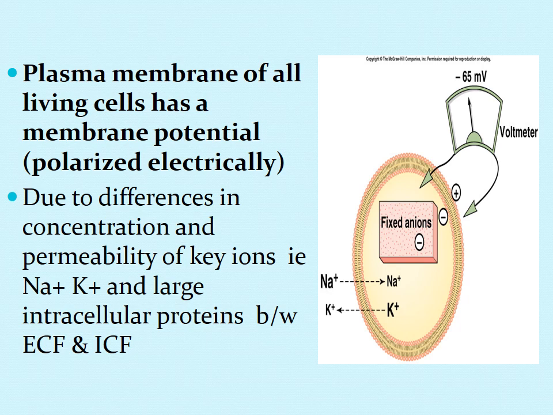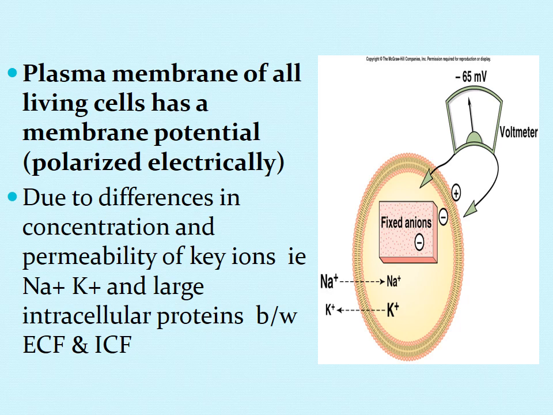Here we don't have the charge as such, we have ions which have positive and negative charges, and their concentration is different in ECF and ICF, due to which they are responsible for the generation of membrane potential in all the cells of the body, because our cells are present in the ECF.